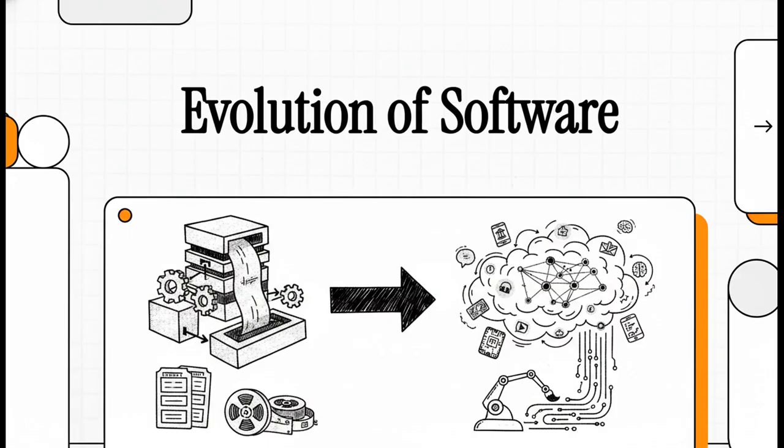But how exactly are those digital worlds built? And more importantly, how has the way we build them completely transformed over the last few decades? Welcome to this explainer. Today we're going on a pretty fascinating journey. We'll start from the highly rigid, heavily planned coding eras of the past and travel all the way to the wild, AI-driven creativity of today. We're looking at the evolution of software engineering.